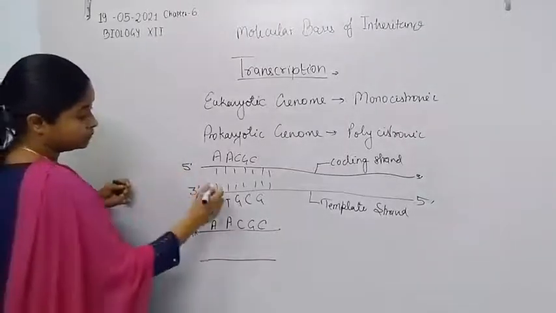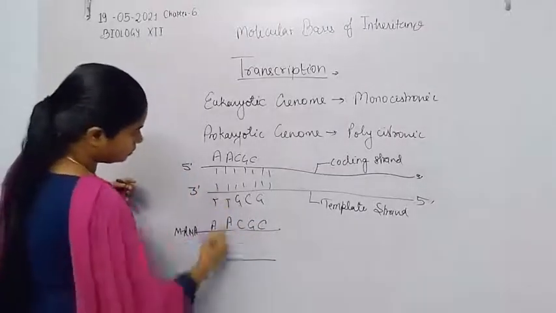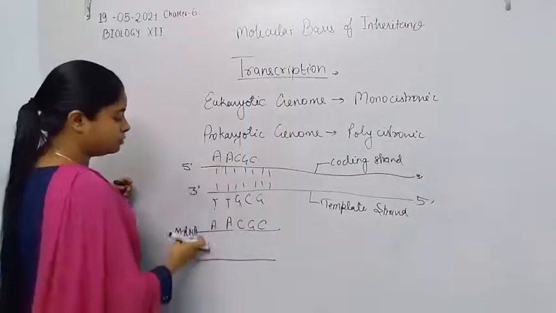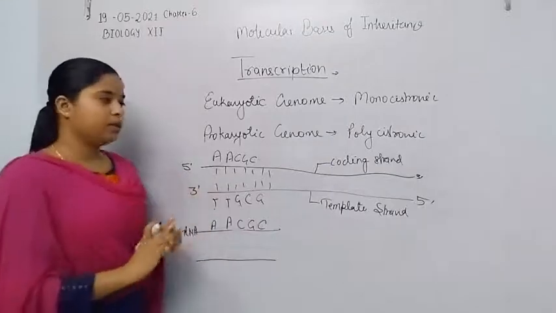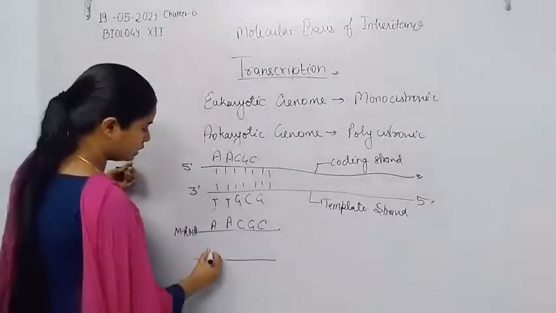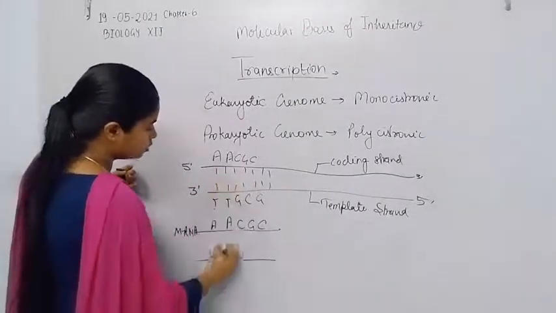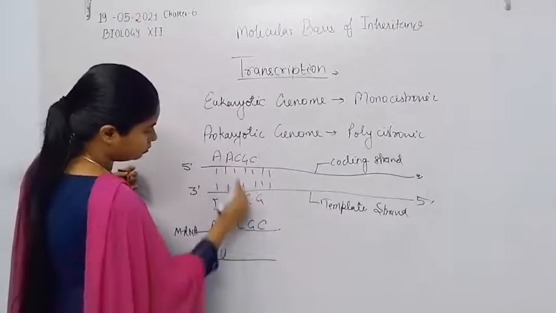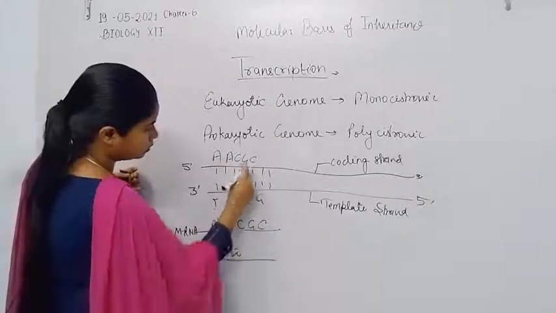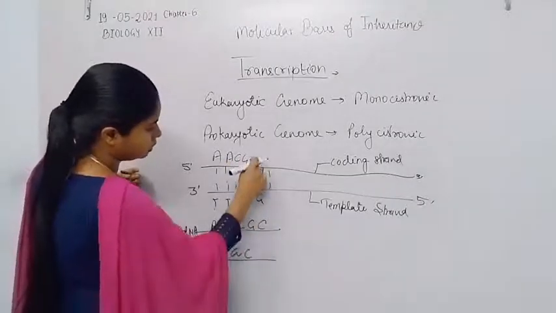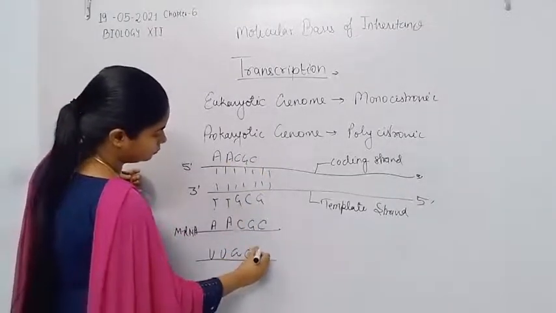Adenine always binds with thymine, but in RNA thymine is replaced by uracil, so uracil is added. Here is also uracil added. Now cytosine, adenine, cytosine, guanine, cytosine, and cytosine, guanine.